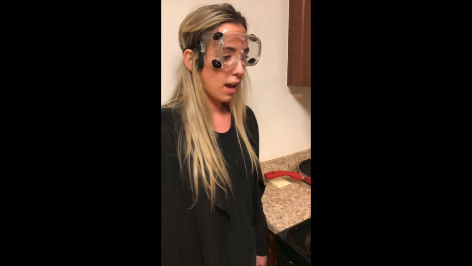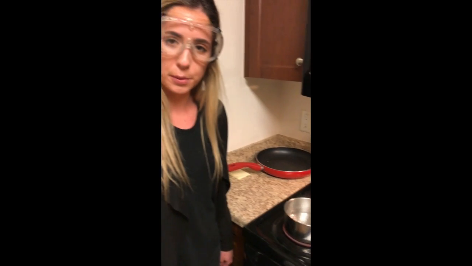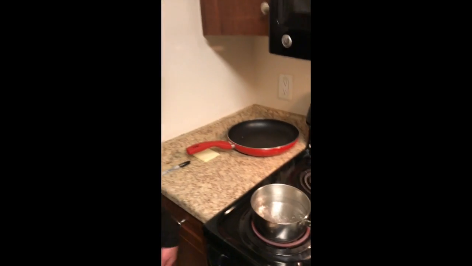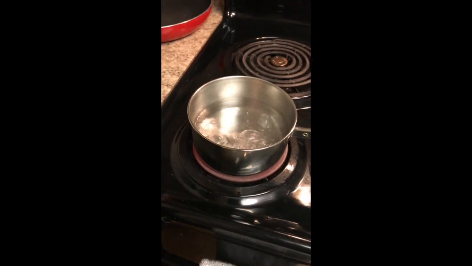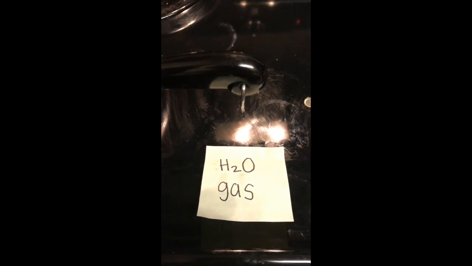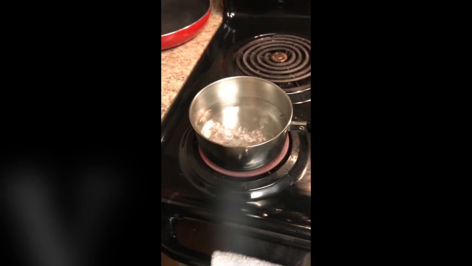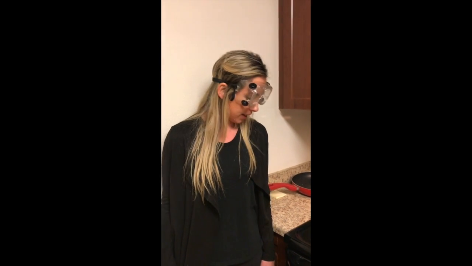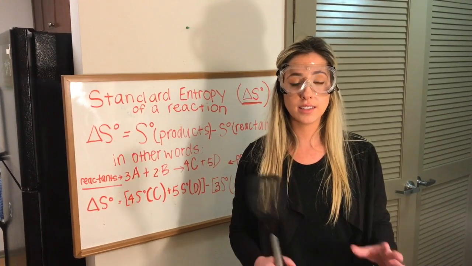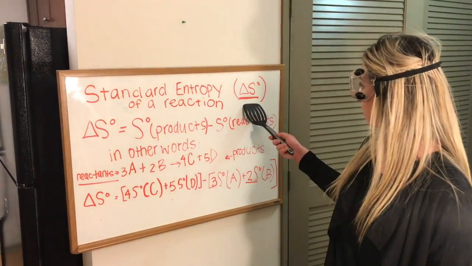Now, would you think entropy would increase or decrease as the H2O goes from a liquid to a gas? Let's take a look. As you can see, the water is boiling. This definitely makes it easier for the molecules to jump around, making it more random, making it more disordered, which is why in the gas phase, entropy is always highest. Entropy is symbolized as delta S.